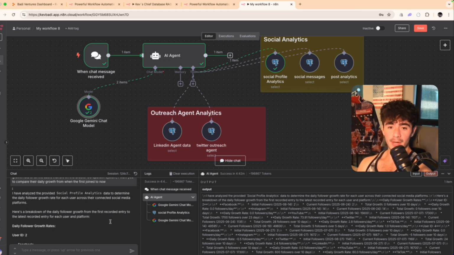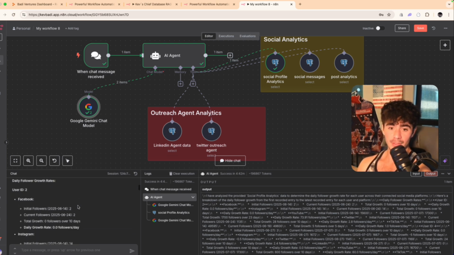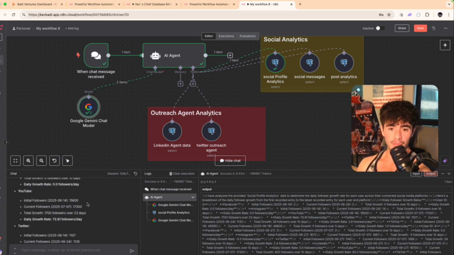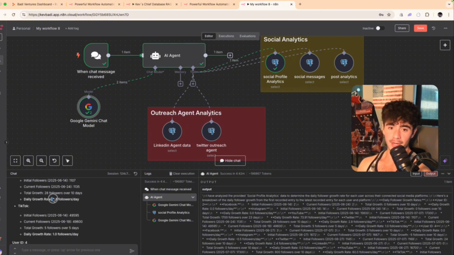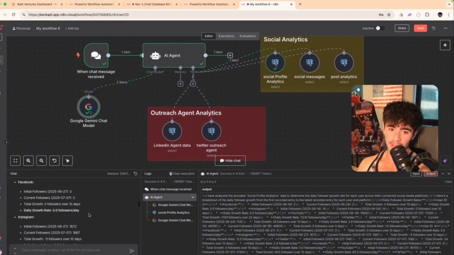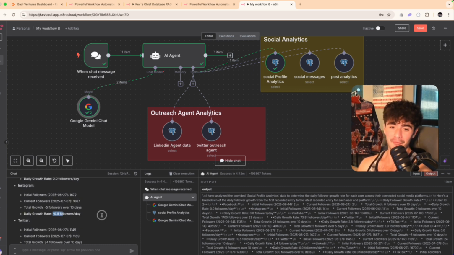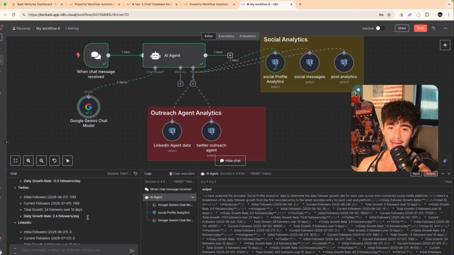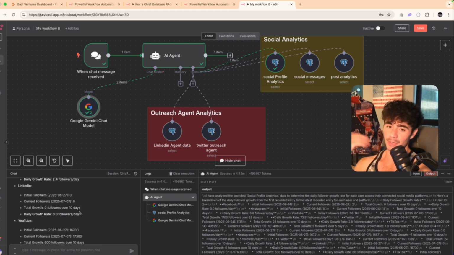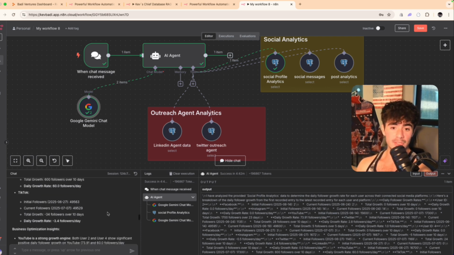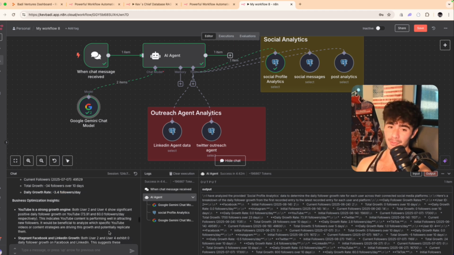And it said, I've analyzed the provided social profile analytics data to determine the daily follower growth rate for each user across their connected social media platforms. So daily follower growth rate of Facebook, 0, Instagram, 0, YouTube, 73 followers a day. Twitter, 3 followers a day. TikTok, 1 follower a day. Facebook on the other account, 0 followers a day. Instagram, we're losing half a follower a day. Twitter, we're gaining 2.5. LinkedIn, we don't use the API, so that's totally okay. YouTube, 60 followers a day on this account, and TikTok, we're losing 3.5 followers a day on this account.